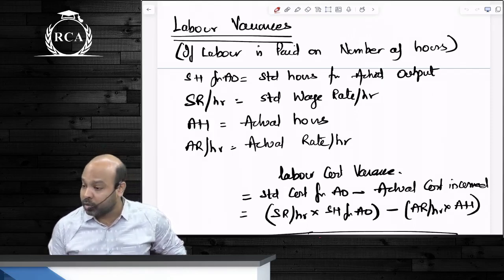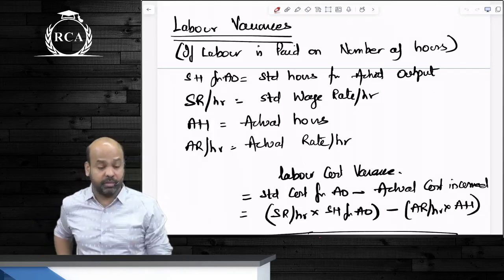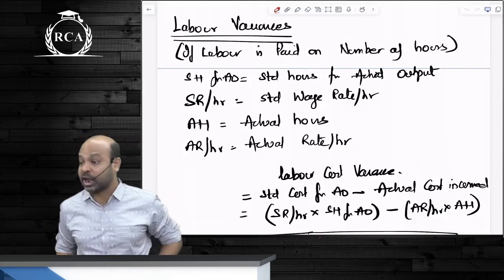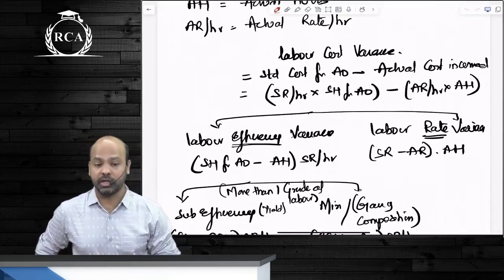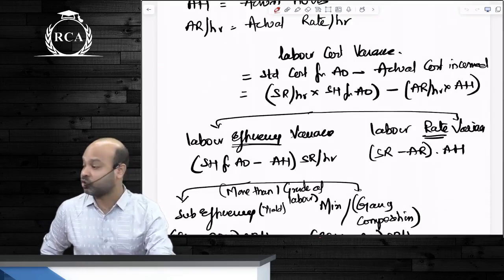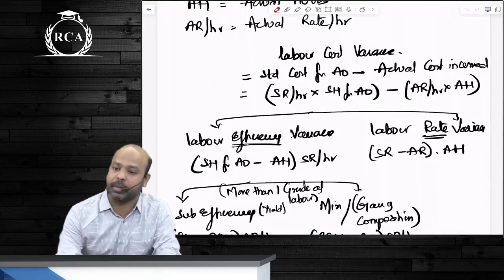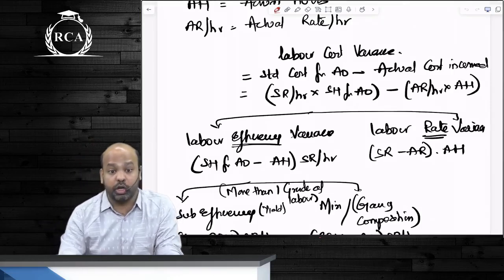You are paying labor on the basis of the number of hours they are working for. This is where we have four primary terms: standard hours for actual output, actual hours, standard rate, and actual rate. Your overall labor cost variance is still the same: standard cost for actual output minus actual cost incurred. That will be standard hours for actual output multiplied by standard rate per hour, minus actual hours multiplied by actual rate. That is not going to change.